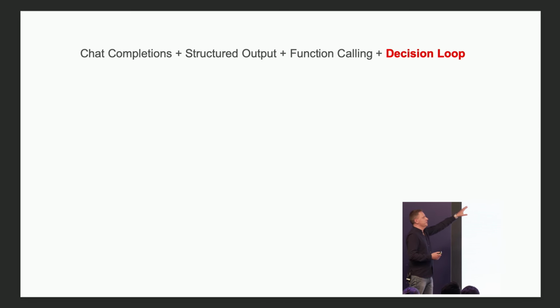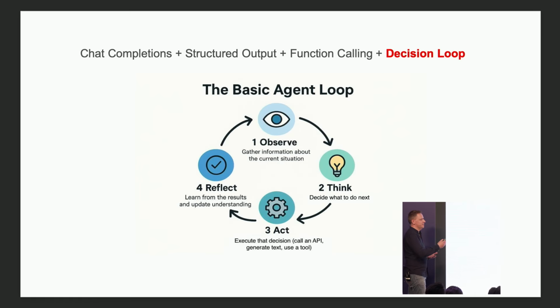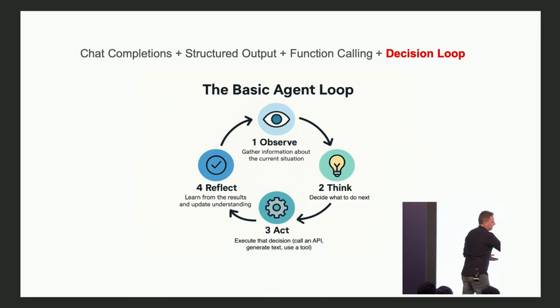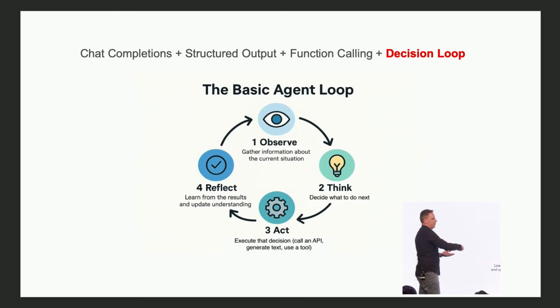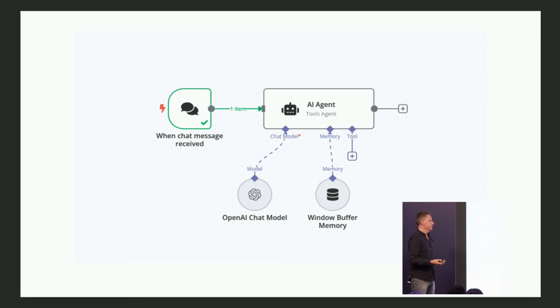It's chat completions, some kind of structured output, calling functions, and this decision loop. This is how we build agents, right? It gathers information, decides what to do next, executes, learns from these results, and again, gathers information, decides, and so on. This is the loop that we need to build.